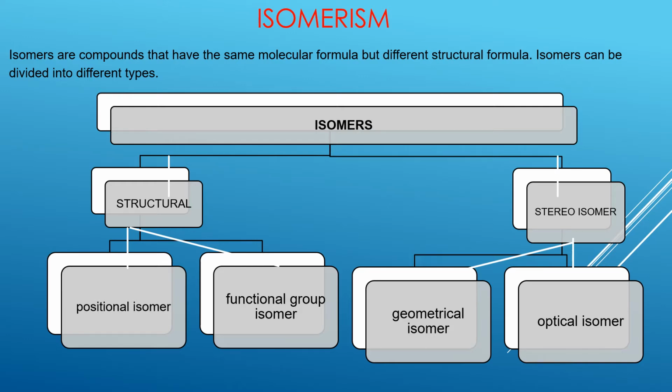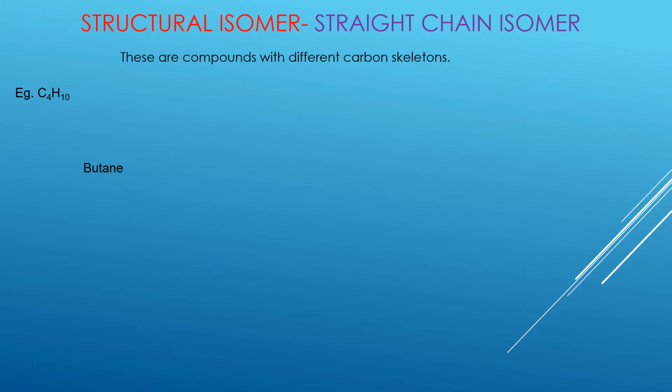Okay, so now let's look at our first structural isomer, which is called a straight chain isomer. A straight chain isomer is where the compounds have different carbon skeletons. In order to create a structural isomer, we change the position of the carbon atoms only. We will manipulate the carbon structure only. We are given one example, C4H10.